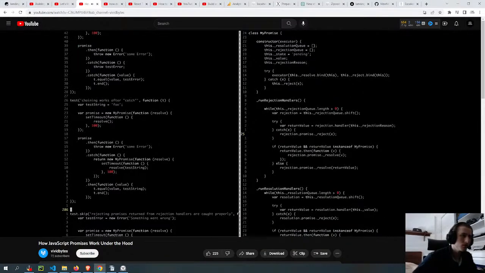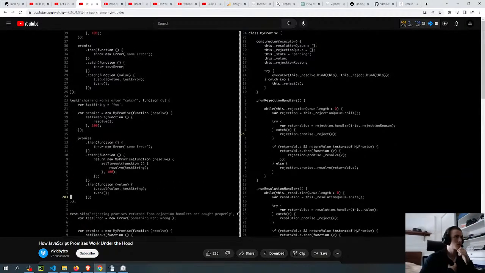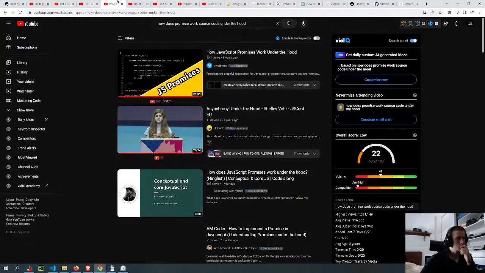So this is just testing that if we return a new promise from a rejection handler, it should function just the same as when we call then. So there's really nothing new here, and it works right out of the box because of the way that we implement catch. It's basically the same thing as then, but we run the rejection handlers instead of running the resolution handlers. And then we return a new promise, and the way we treat the promise is identical with catch and then. Move on to the next test.